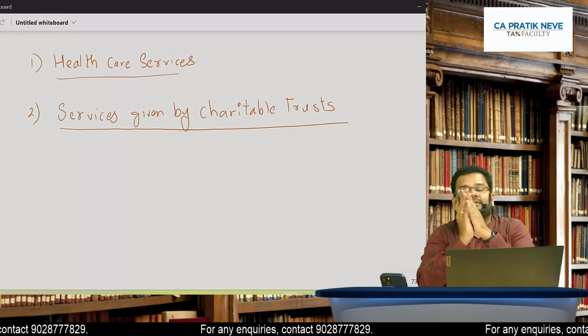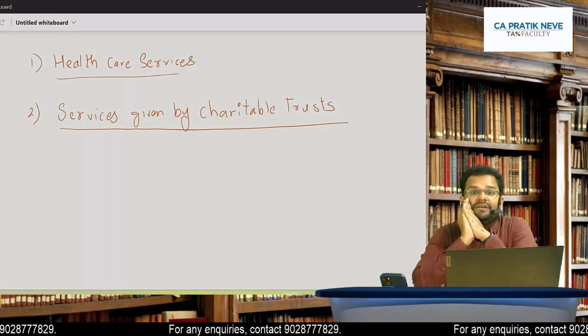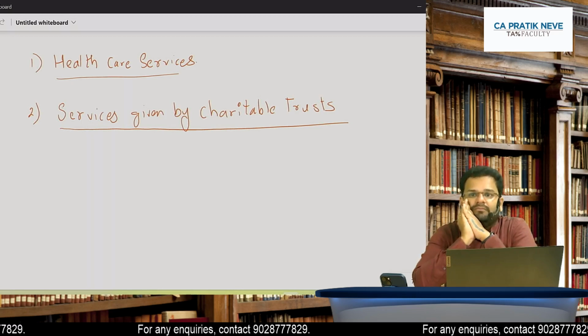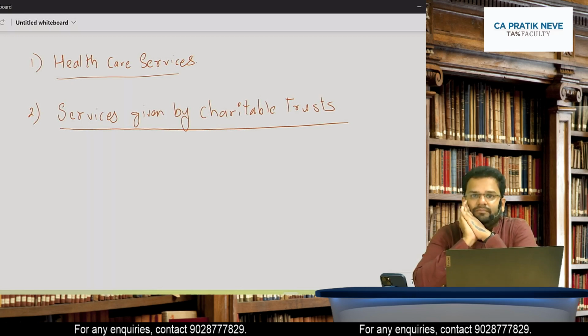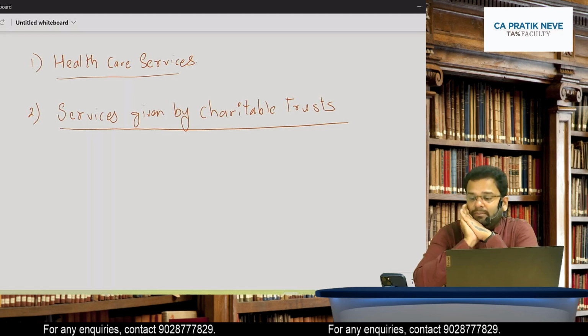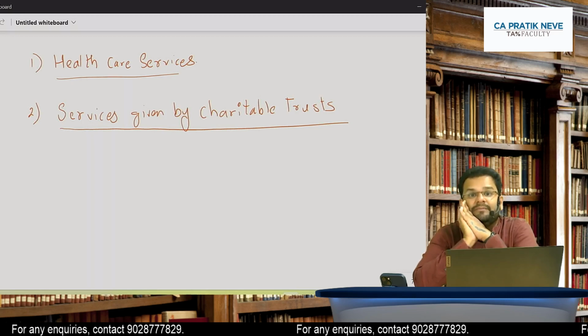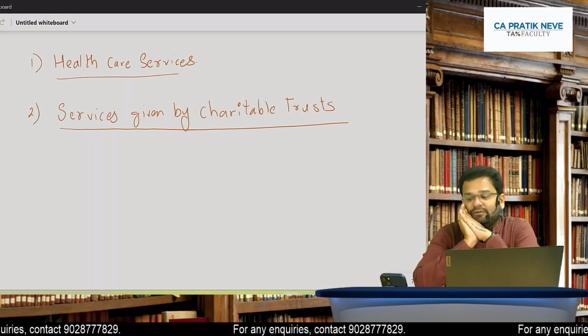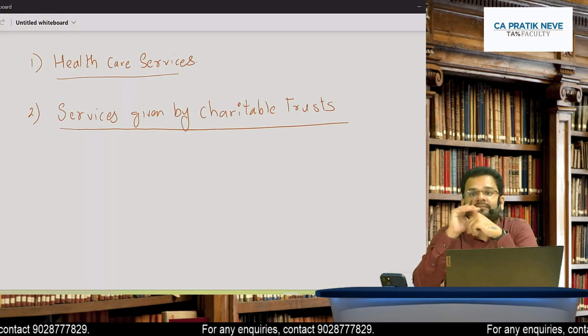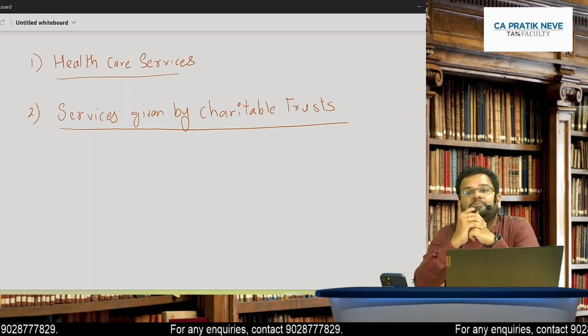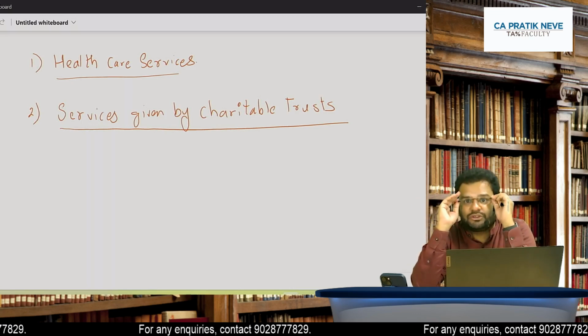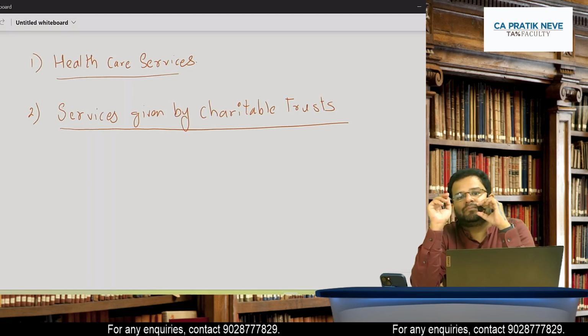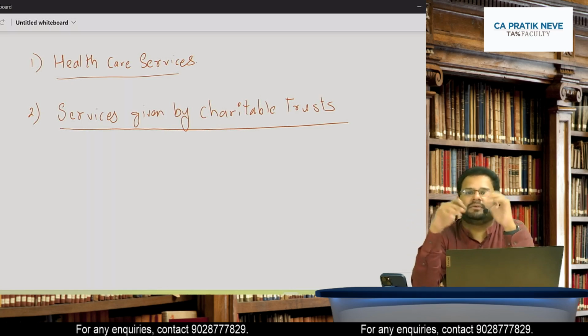Charitable trust should be the one which is registered under Income Tax Act, and it should be giving charitable activity. Yes, 12AA. And it should be engaged in charitable activities. There are 4 charitable activities. Only and only if engaged in any of those 4 charitable activities, then that service is exempt.